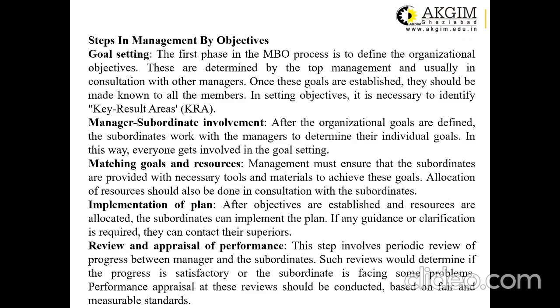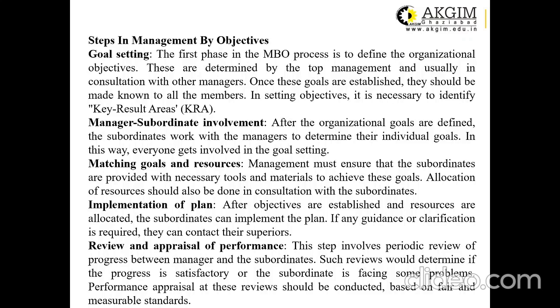If you go through the steps in MBO, number 1 is goal setting. It is the duty of the top management to set the KRAs, that means key result areas, for all the employees. Once they have set all the KRAs, the second step is manager and subordinate involvement, in which they call the subordinates and share the KRAs with them, to check whether they are comfortable and willing to perform that particular job or not.